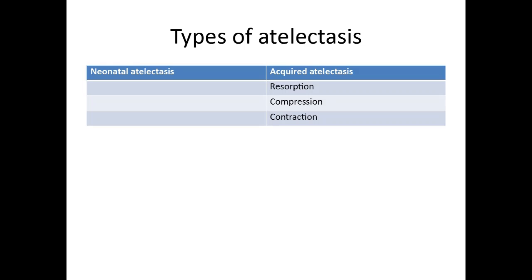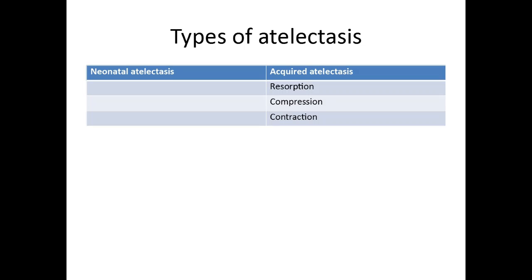Coming to the types of atelectasis, the first type is called neonatal atelectasis and the second is called acquired atelectasis. So in the definition part, we saw the first two statements, right? So incomplete expansion of lungs, that was the first part of the definition. So that is basically nothing but neonatal type of atelectasis. And the second statement which said collapse of previously inflated lungs, so that is called acquired atelectasis.